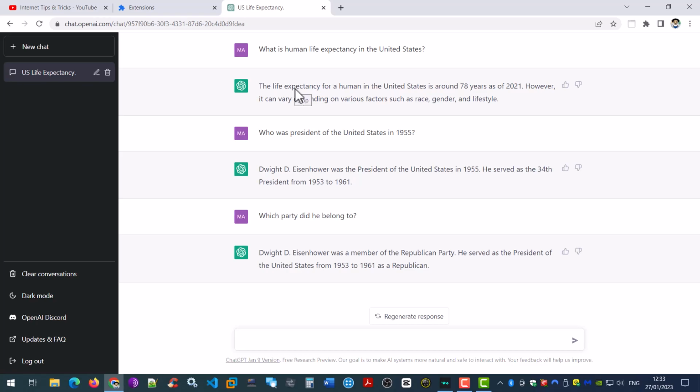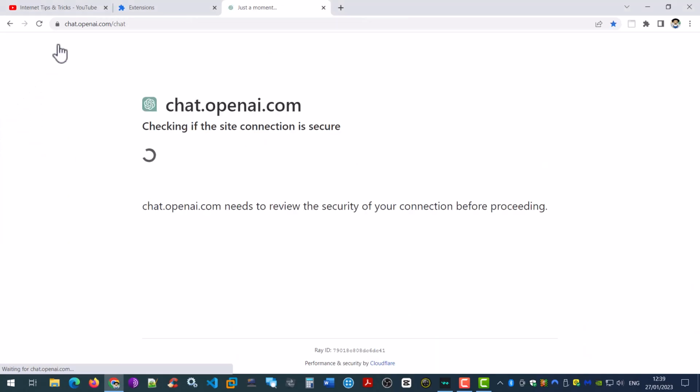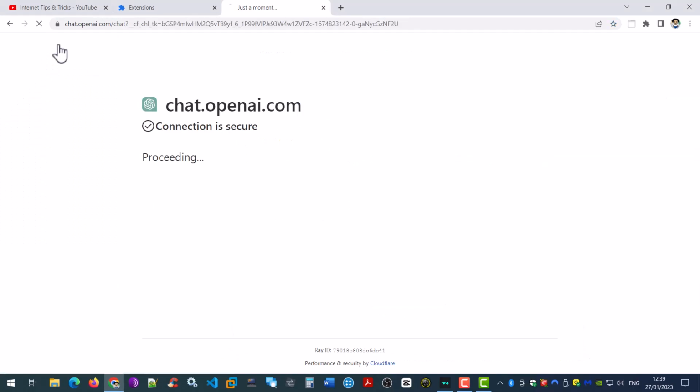Next, we will look at another way that you can use ChatGPT, and that is to correct your grammar. In order to keep things organized, we will create a new chat window by clicking New Chat to the top left of the screen.